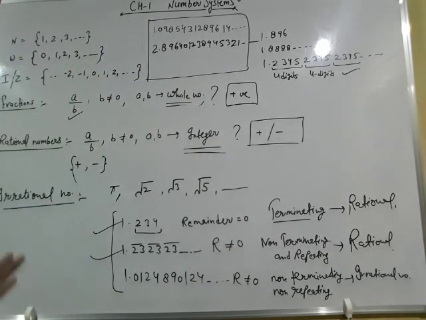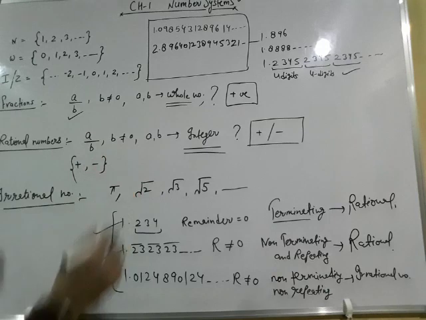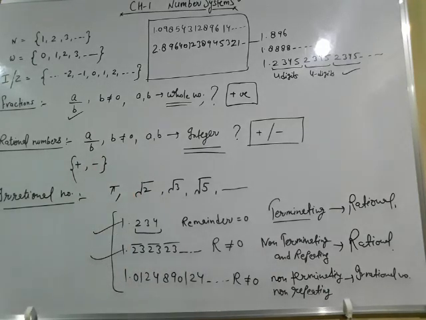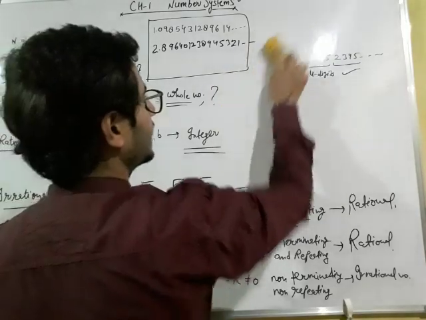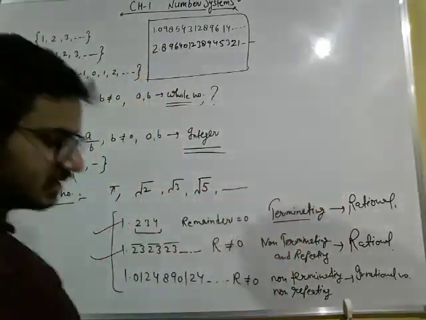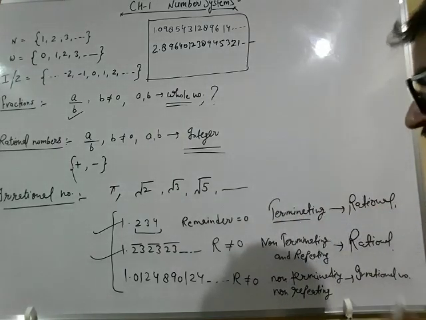And lastly, we can declare the entire number system by a single name, and its name is real numbers. The entire number system can be declared as the set of real numbers, and the real numbers contain all the rational numbers as well as all the irrational numbers.